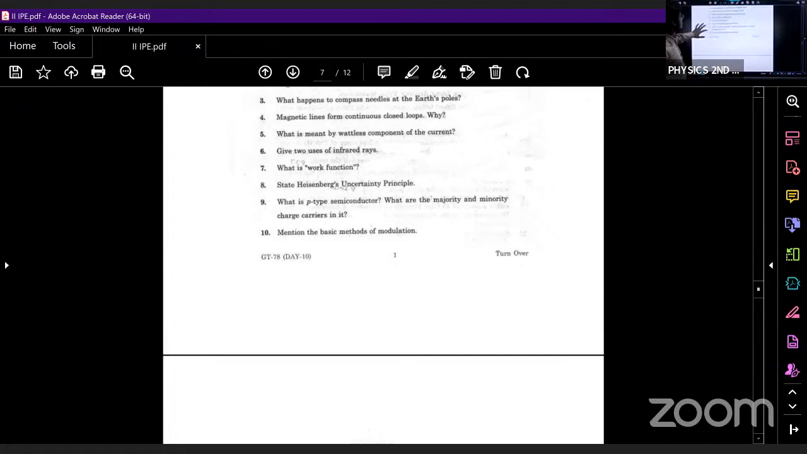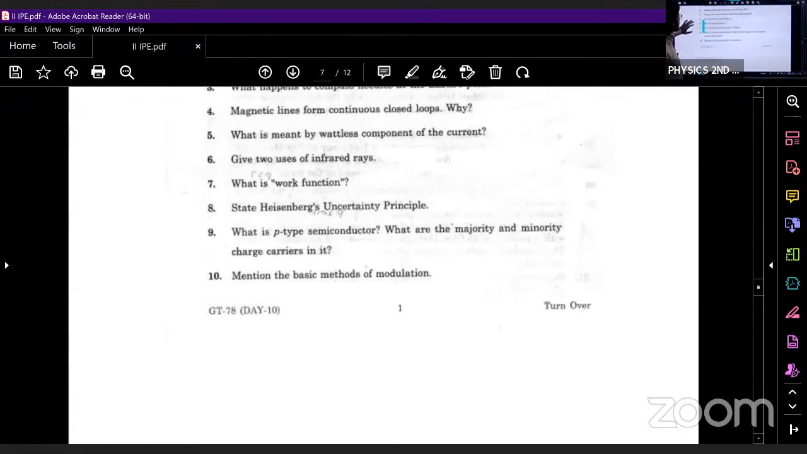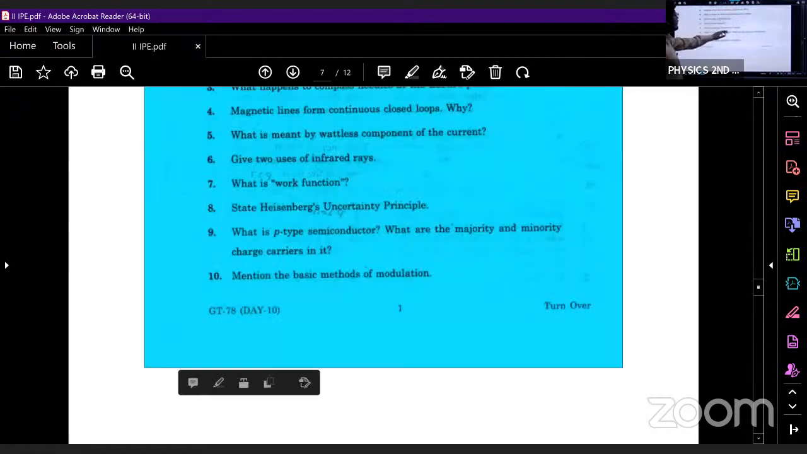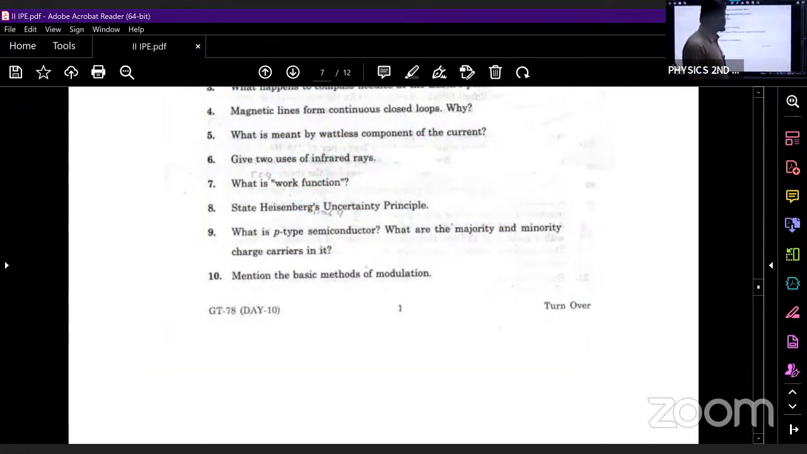See here, what is the next question? Next question is from semiconductor devices. What is a p-type semiconductor? What are majority and minority charge carriers in it? When a pure semiconductor is doped with which type of impurity? Trivalent impurity. Then we will be getting a p-type semiconductor. And further we have discussed the majority and minority charge carriers in it. Majority charge carriers are holes and minority charge carriers are electrons. Okay. See here. What is the next question?